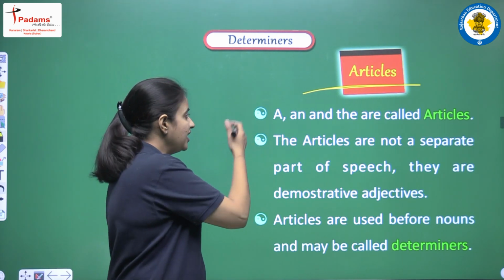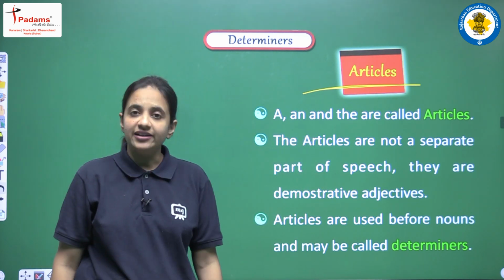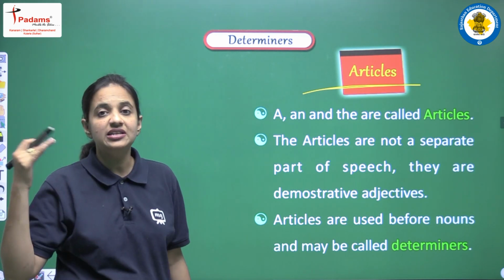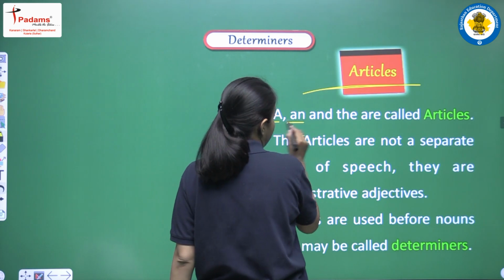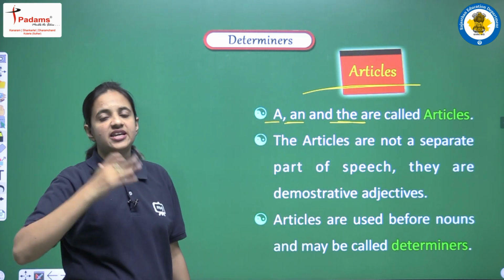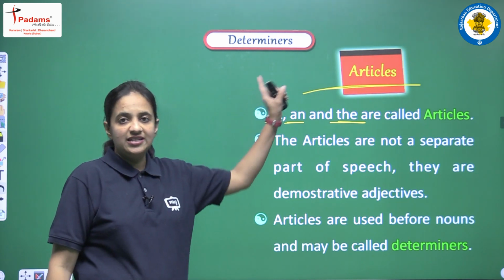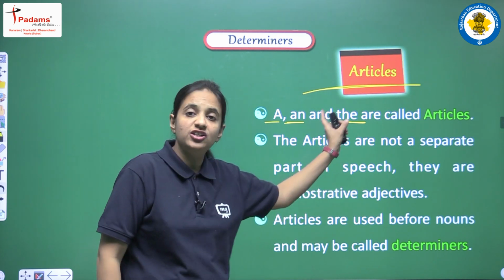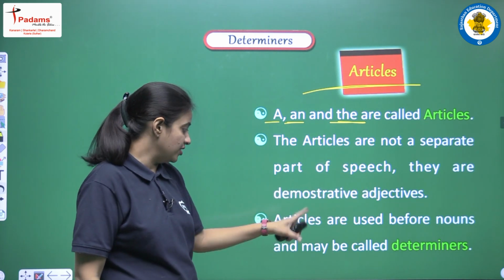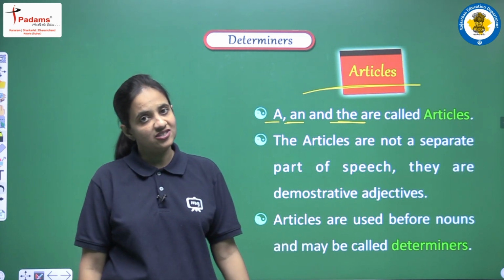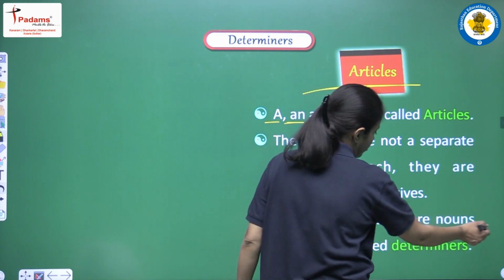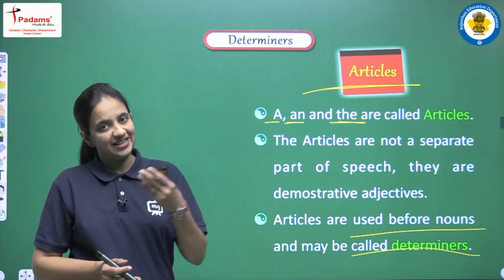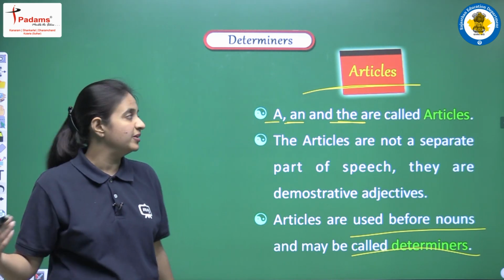So let's see. A, an and the, they are called articles. We all know that in this category, that is articles, we have three words, or we can say three articles, and they are a, an and the, right? The articles are not a separate part of speech, they are demonstrative adjectives. Articles are used before nouns and may be called determiners. Always, articles are used before nouns, and yes, they are in this category known as determiners. So we can say that articles are also part of determiners.